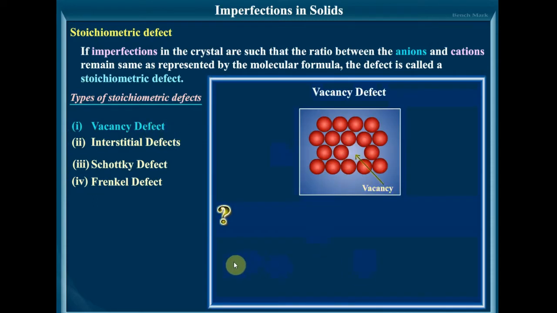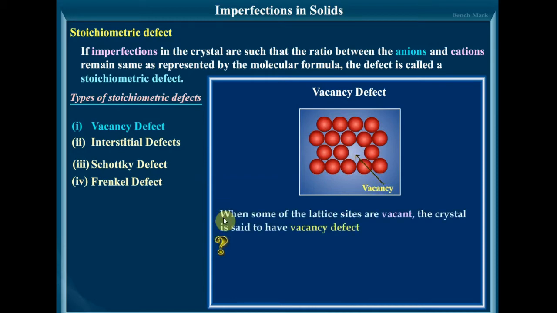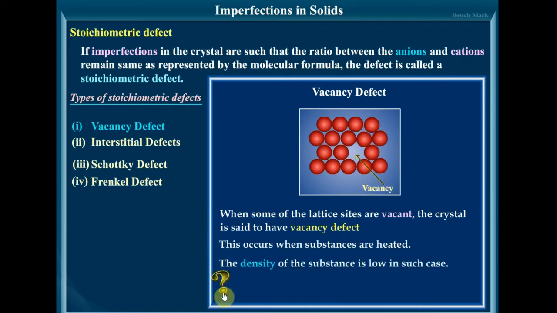As you can see here, the vacancy defect: when in a crystal some lattice sites are vacant, the crystal is said to have a vacancy defect. This type of defect is introduced when a crystal is heated, and the vacancy defect results in a decrease in density of the substance, because one site is vacant, so automatically there will be a decrease in density. Repeating it once again, when some of the lattice sites are vacant, the crystal is said to have a vacancy defect. This occurs when the substance is heated. The density of the substance is low in such a case. These defects are shown by non-ionic solids.